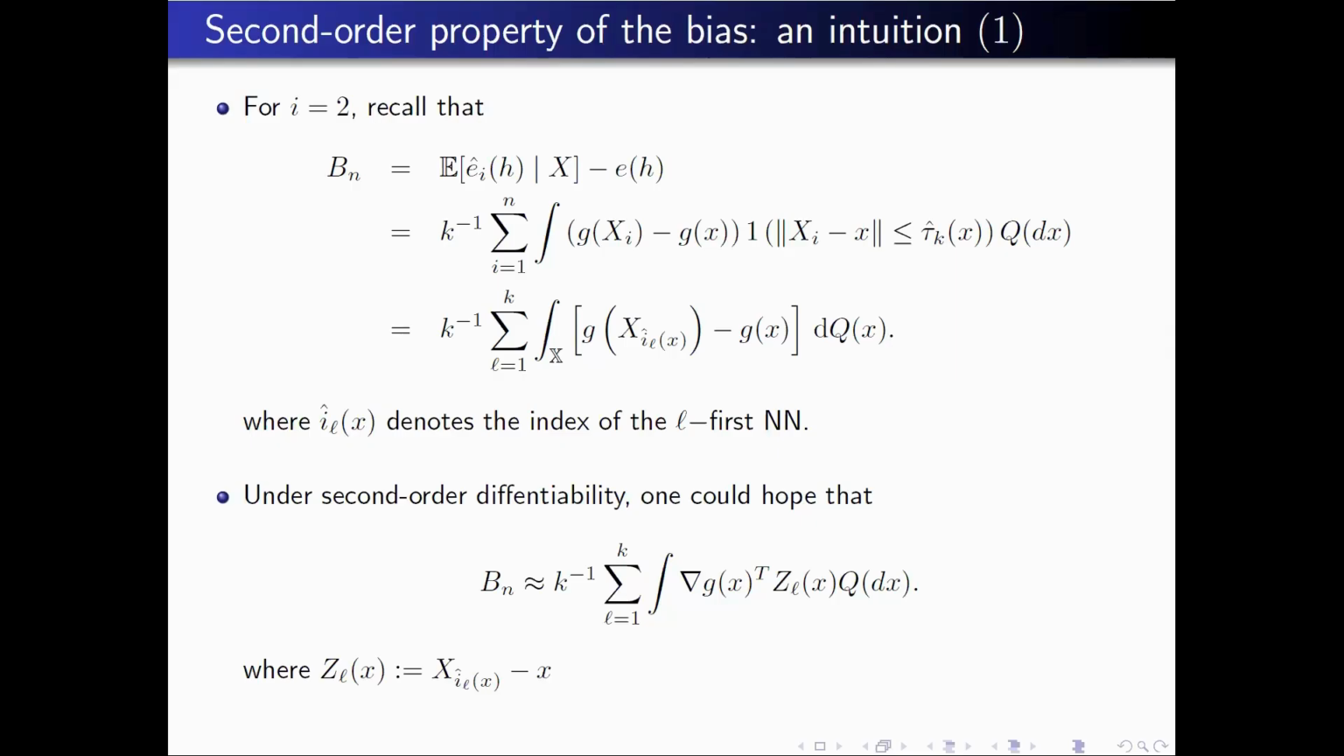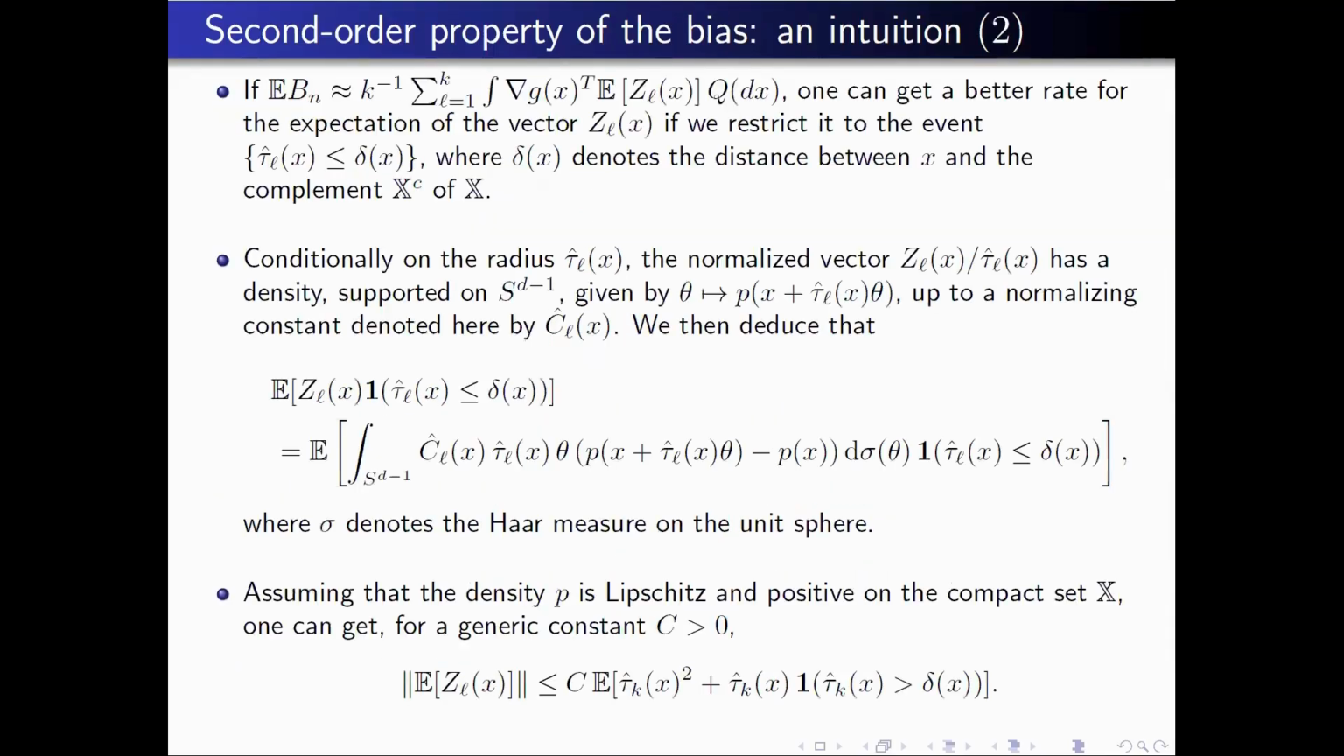The intuition is that you can make a Taylor expansion and consider the first term using the gradient of the regression function. So you use the gradient and you introduce this notation. Typically when you take the expectation, it is expected that it is this quantity. And we will make a distinction. We can get a better rate for the expectation if we restrict it to the event where the radius is smaller than the distance to the boundary.